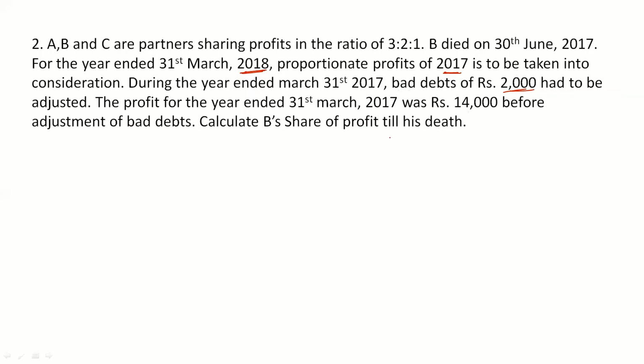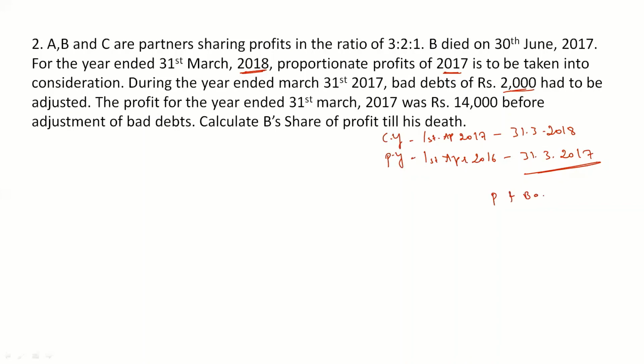Now here again, it is very important to know the current year and the previous year. The partner is going to die on 30th of June 2017, which means our current year starts from 1st April 2017 and will end on 31st March 2018. The previous year will be 1st April 2016 to 31st March 2017. Now in this question, for this date they have given profit and bad debts. Both the things have been given for the year ended 31st March 2017, right?